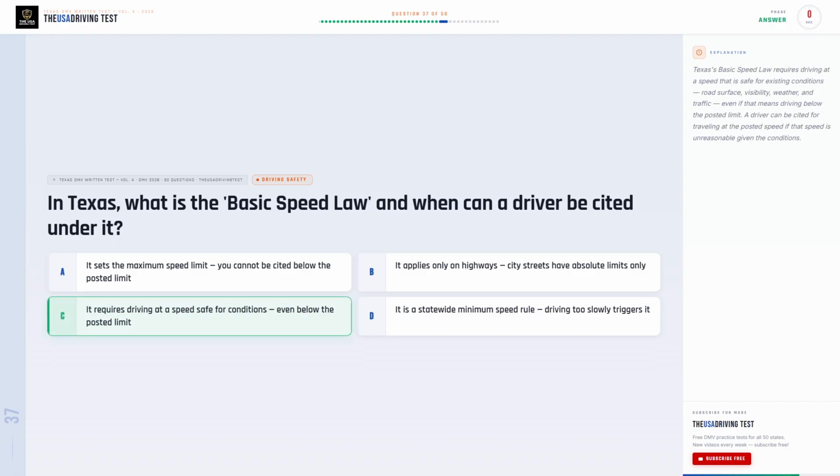The correct answer is C, it requires driving at a speed safe for conditions, even below the posted limit. Texas's basic speed law requires driving at a speed that is safe for existing conditions, road surface, visibility, weather, and traffic, even if that means driving below the posted limit. A driver can be cited for traveling at the posted speed if that speed is unreasonable given the conditions.